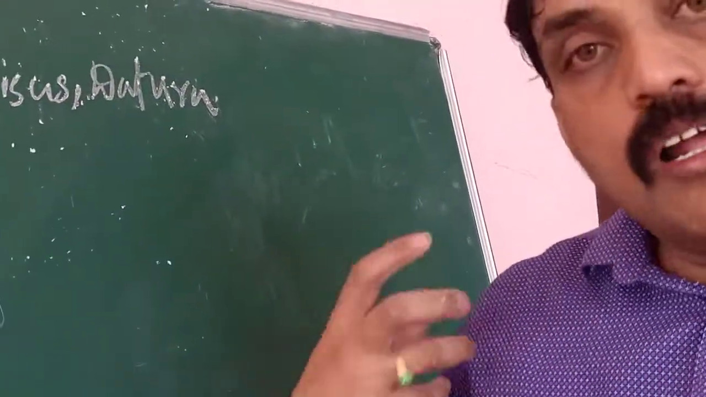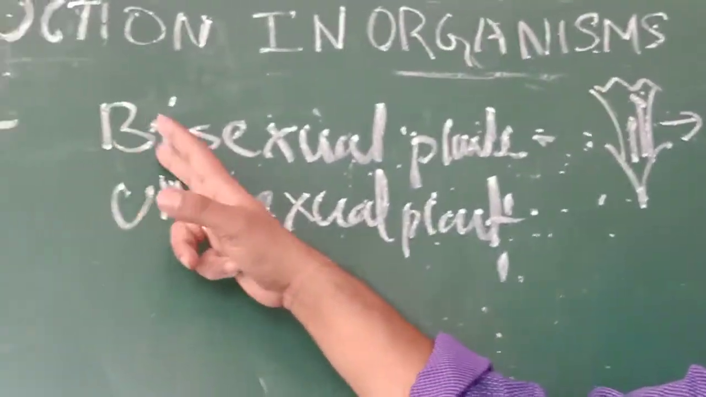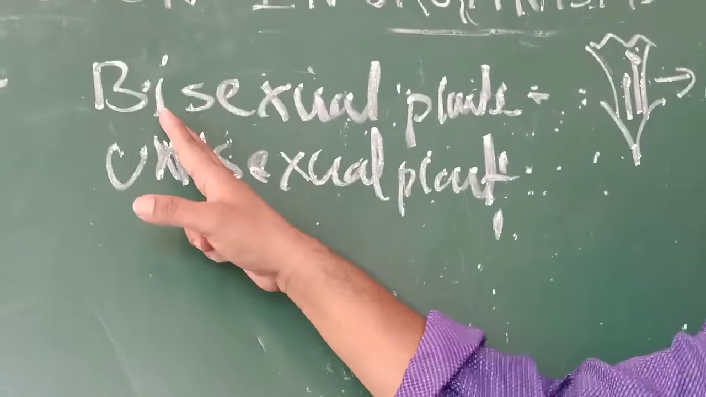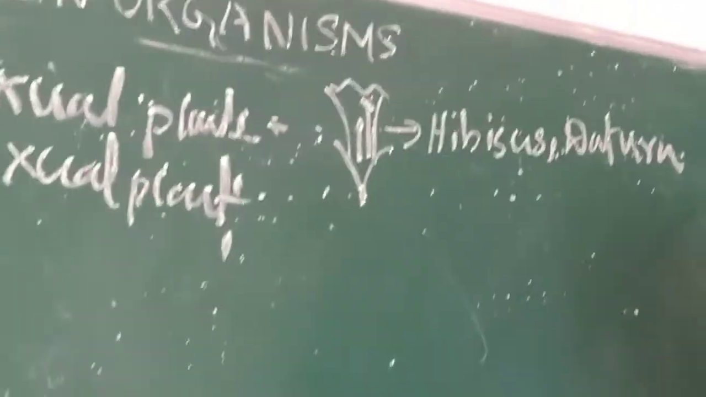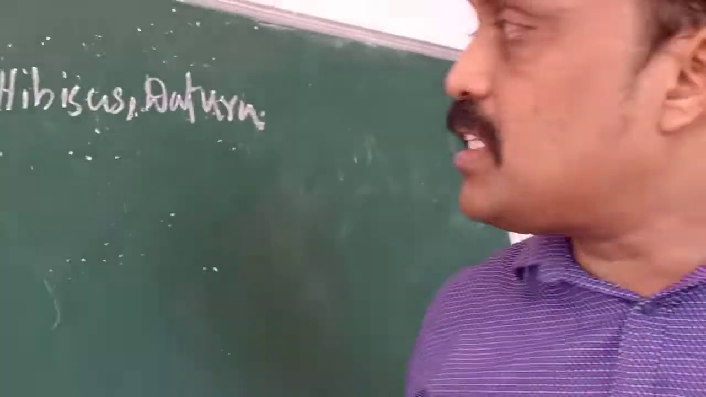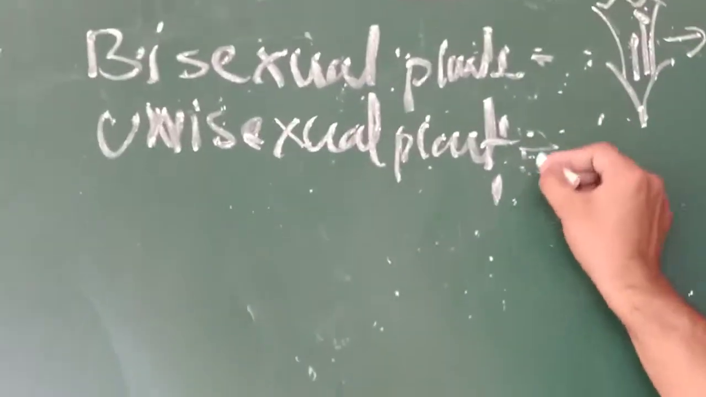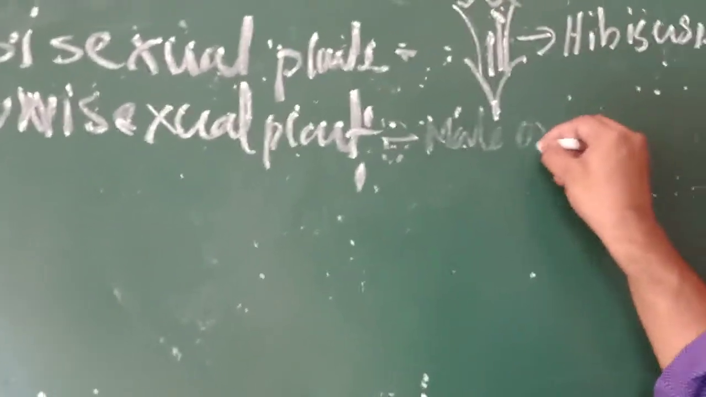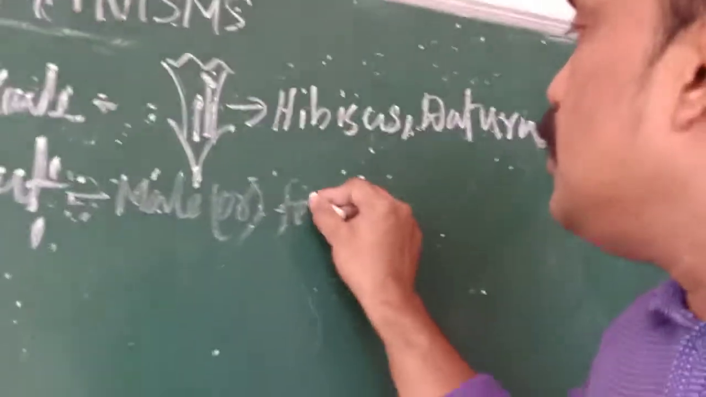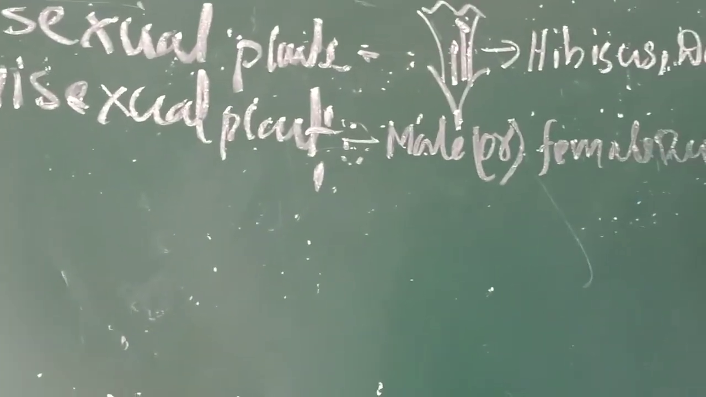Many flowers, most of the flowers, are bisexual. Bi means two: male and female reproductive systems in one flower is called a bisexual flower. In some plants there are unisexual flowers. Unisexual means that in the flower there is only male or female, not both. Only a male or a female reproductive system is present in one flower. That we call a unisexual flower.